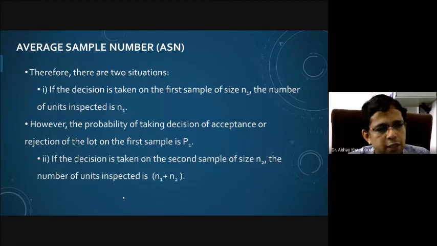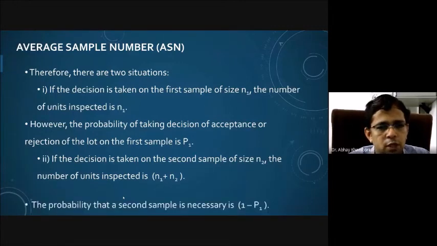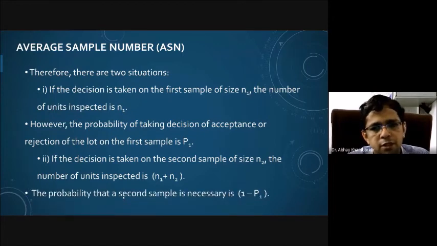The second situation is if the decision is taken on the basis of the second sample also. That means we are not able to take a decision on the basis of the first sample, and therefore the second sample is drawn. The size of the second sample is suppose n2, then the total number of units inspected is n1 plus n2. Of course, the probability that the second sample is necessary is 1 minus p1.